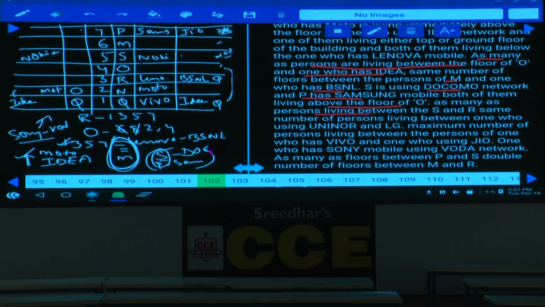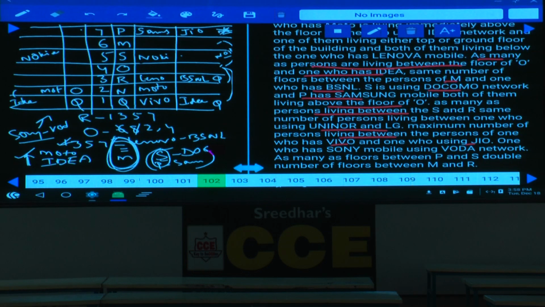As many persons living between S and R. Between S and R, how many persons are there? There is 1. And between Uninar and LG, how many persons should we have? Like S and R, there is one person. Between Uninar and LG, there must be exactly one person, isn't it? Now, with exactly one person, Uninar can be at 2 or 4 or 6.